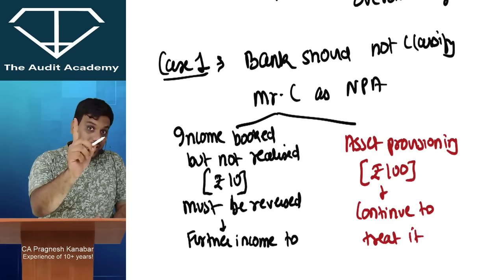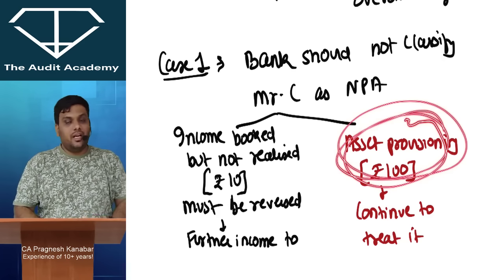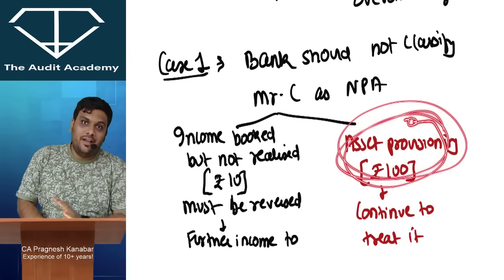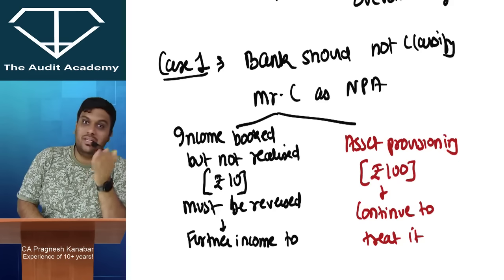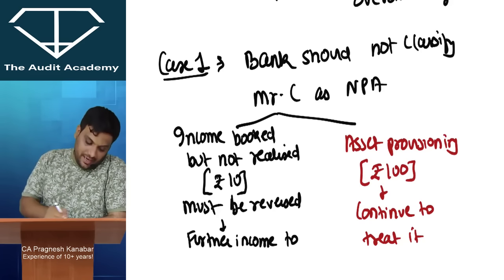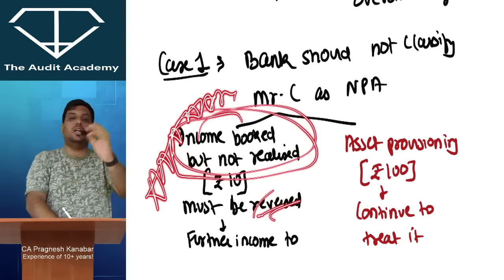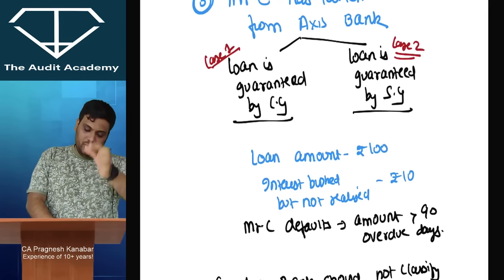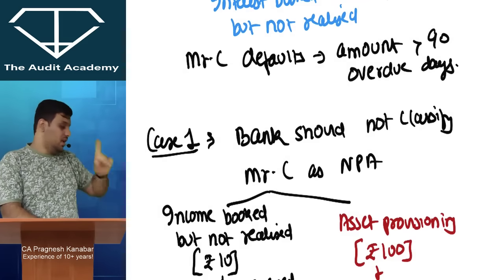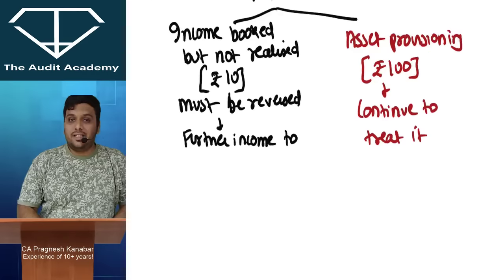But listen to me very carefully. There are two impacts of NPA. For asset provisioning, it will continue to be treated as a standard asset. However, the fact remains that the money has not been received, and there is some uncertainty because the government may pay after 4 years, 5 years also. That is why income booked but not realized must be fully reversed. This is the biggest adjustment. Please be careful. If the loan is guaranteed by central government, the income booked but not realized, that is the 10 rupees, must be fully reversed, fully provided for. Further income will be recognized on receipt basis. However, for asset provisioning, it will continue to be treated as a standard asset.